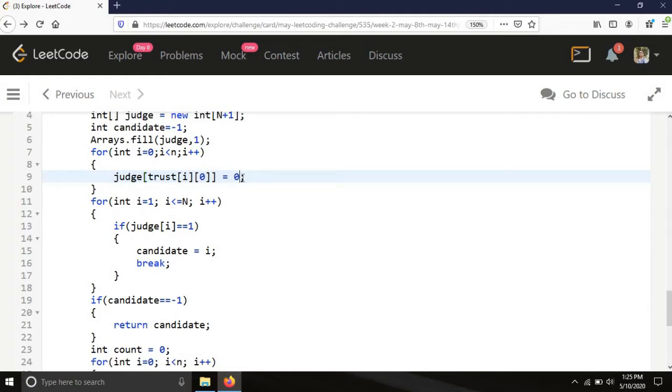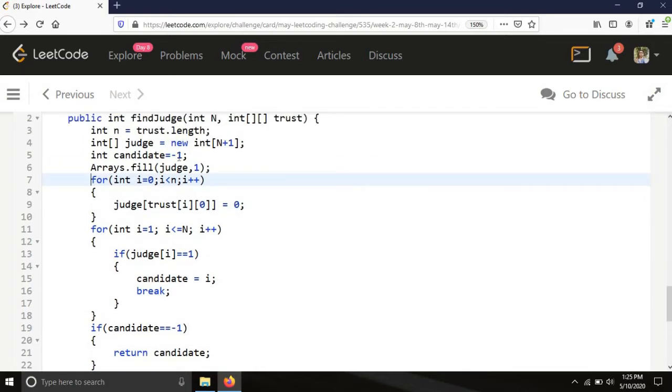So if a person trusts somebody else, we are setting the value as 0. It means he is not the judge, and this loop runs from i to n, where n is basically the length of the trust array. Now another loop will run from 1 to N, where this is capital N, the number of candidates. So we are checking the indexes of this judge array to find which may be the potential candidate.